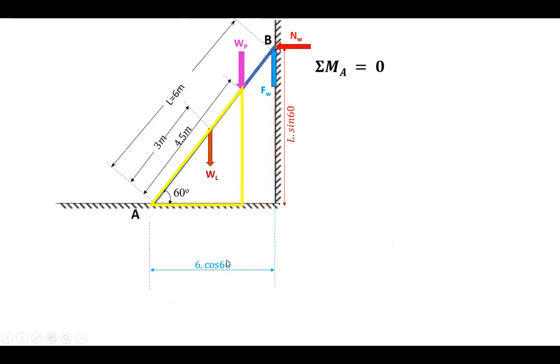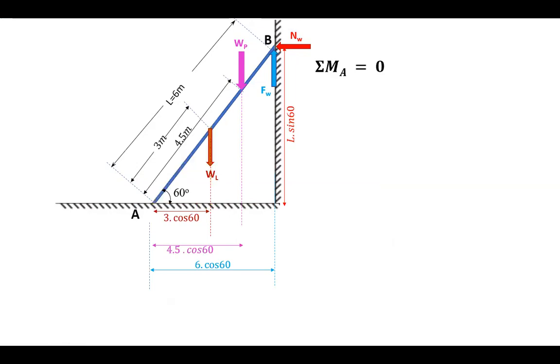Next, similarly consider another triangle. To find the perpendicular distance for Wp in this triangle, this is the adjacent side, and the hypotenuse is 4.5. So the adjacent side is 4.5 cos 60. Similarly, you can calculate the distance for Wl, which is 3 cos 60, since the hypotenuse is 3 meters. So that's how we can find the perpendicular distances.